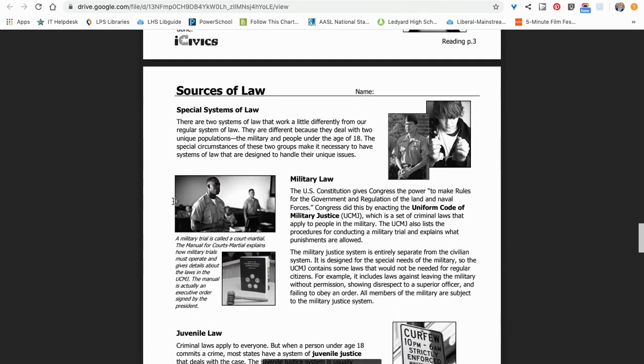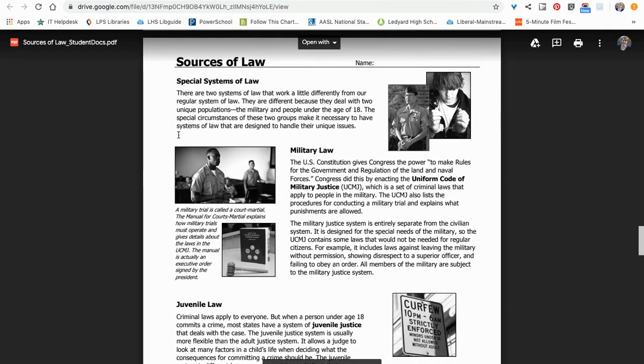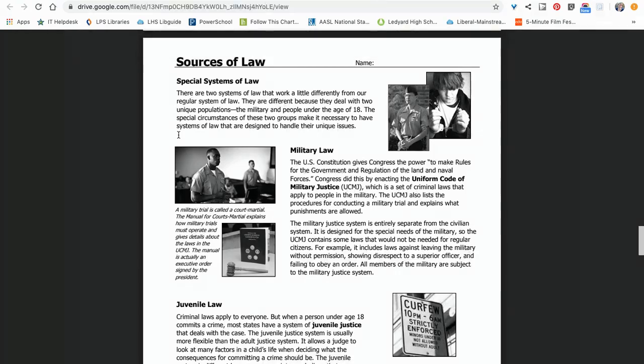Sources of law continued. Special systems of law. There are two systems of law that work a little differently from our regular system of law. They're different because they deal with two unique populations, the military and people under the age of 18. The special circumstances of these two groups make it necessary to have systems of law that are designed to handle their unique issues.